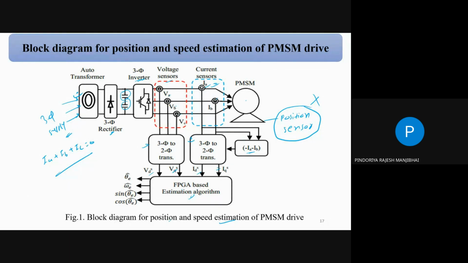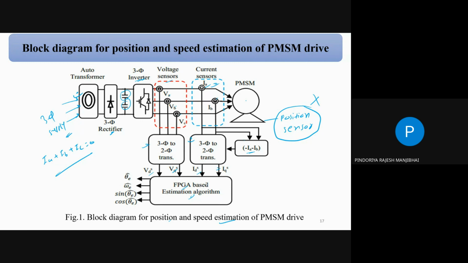So that's why we can use only two voltage sensors and two current sensors. Why is three voltage required, sir? For a balanced voltage, we can use two also. Yes, we can remove one; only two voltage sensors is also possible.